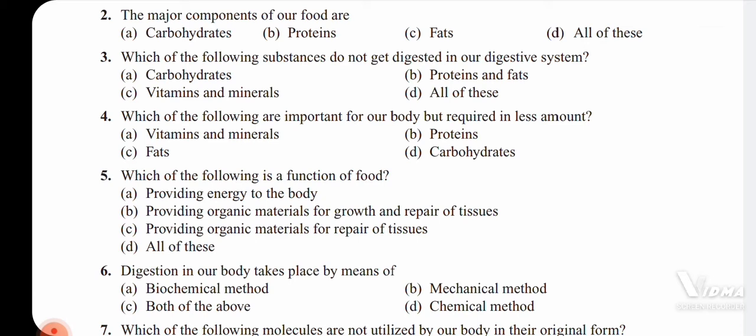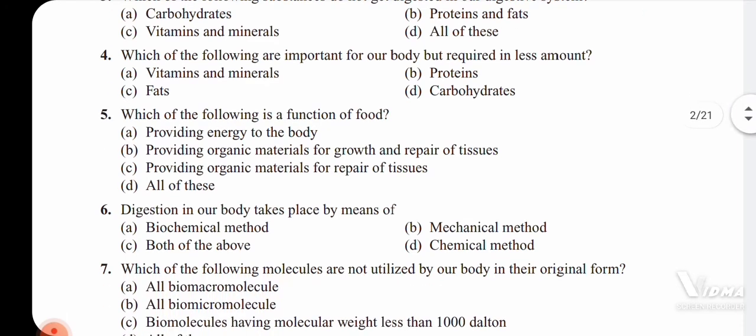So what is the use when the body takes that energy? What is going to happen? That energy is being utilized to carry out the activities inside our body. Okay, and when you take the food, because of that food it is going to help in the growth and the repair of tissues. Wear and tear of the tissues are being repaired. Okay, so hence A and B both are correct. The same thing is mentioned in option C also. All of A, B and C are correct. Hence the answer for the fifth question is option D.